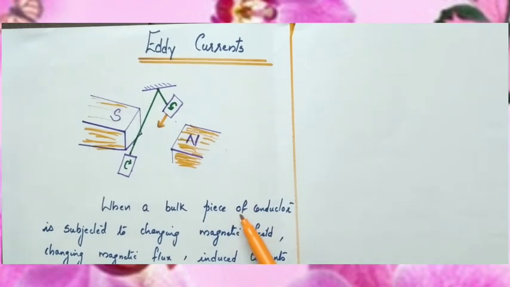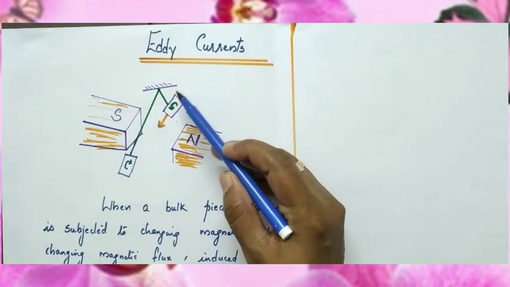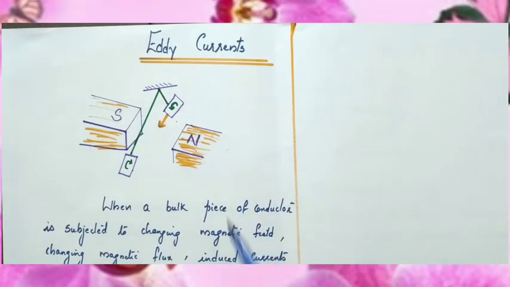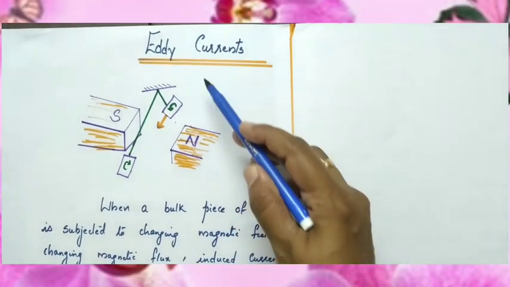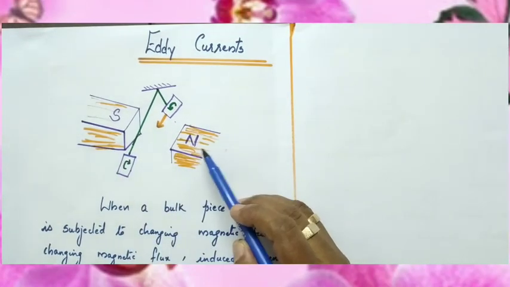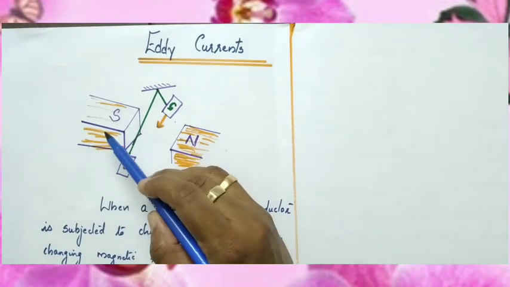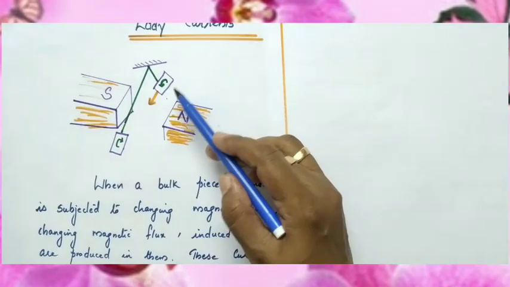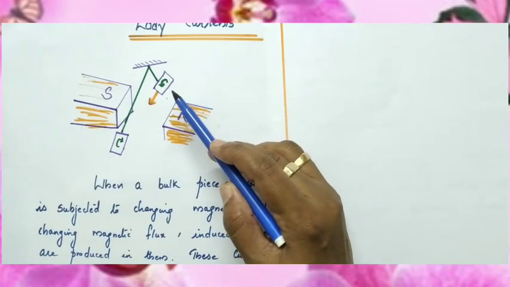Here, this is a bulk sheet of copper conductor, a copper plate. If it is subject to a changing magnetic field, for example, if it is made to oscillate in a strong magnetic field, like this, which represents the north and the south poles, what happens to the magnetic field?